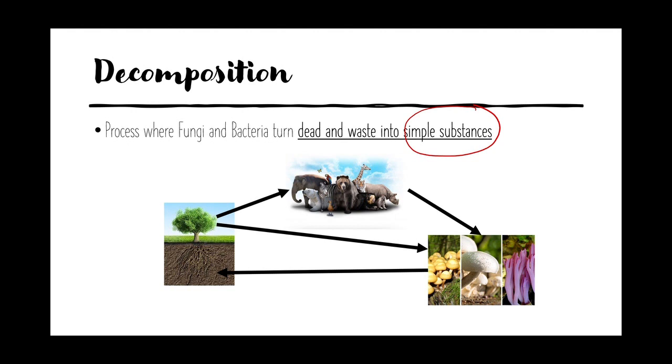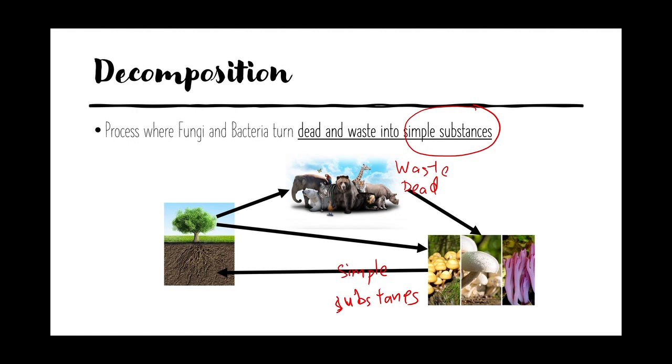Definitely you have your plants that create food, so animals will feed on the plants, and then there will be animals that feed on other animals. But eventually, regardless of whether the animals feed on the plants or on other animals, they will still produce waste. They eventually die as well. So what happens to their waste and what happens when they die? When they are dead, fungi and bacteria will feed on them and then turn them into simple substances. Please know the words simple substances. You should know how to spell them. And then they will put them into the soil.